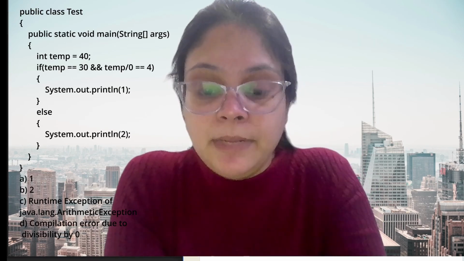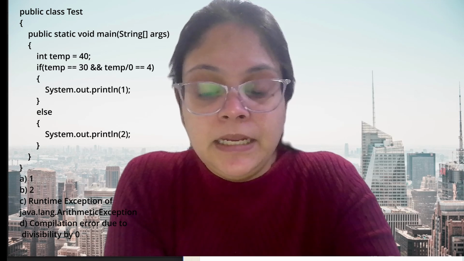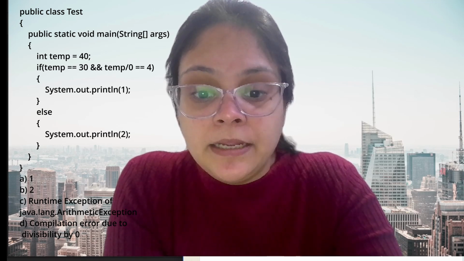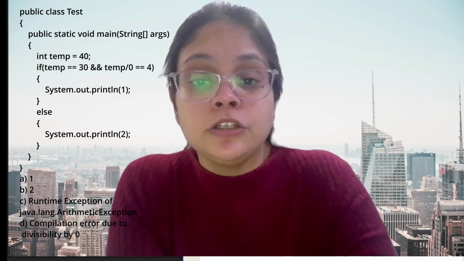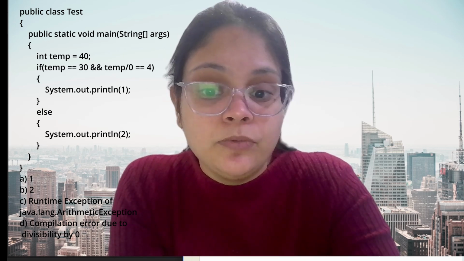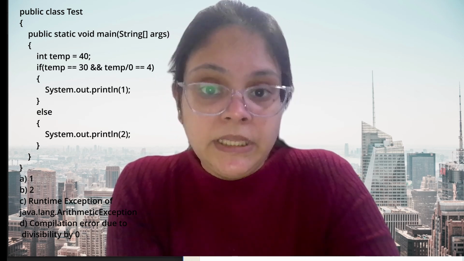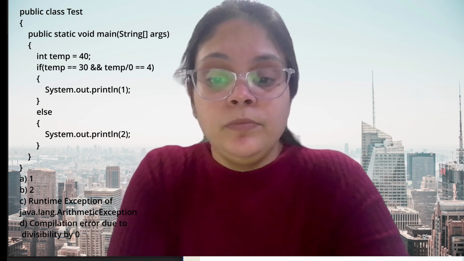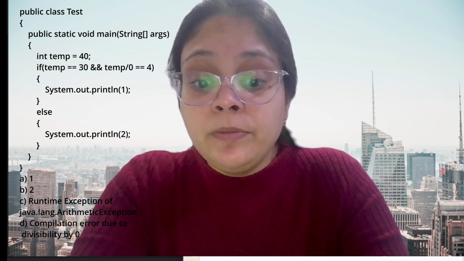Okay everyone, what will be the output of this question? In this main I have temp, which is initialized to 40, and I'm testing it in the condition: if temp is equal to 30 and temp divided by 0 is equal to 4, then it prints 1, otherwise it prints 2. So what will be the output, guys?